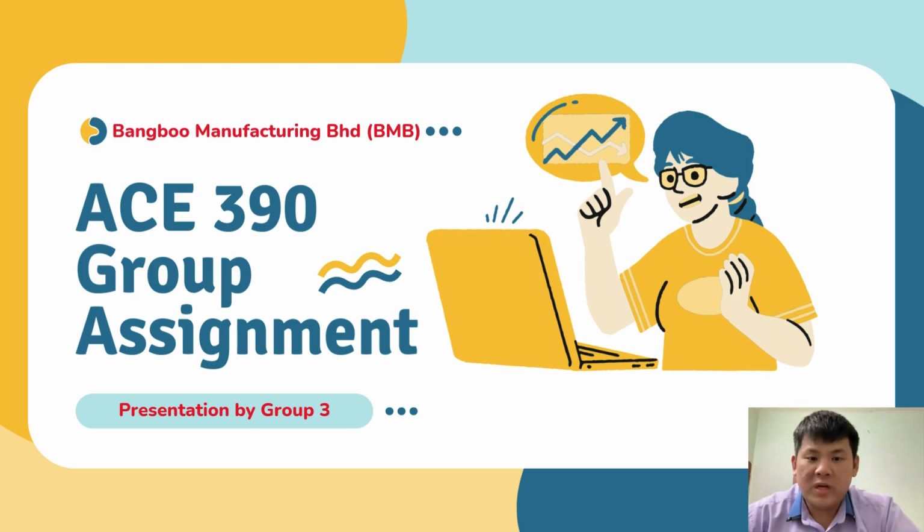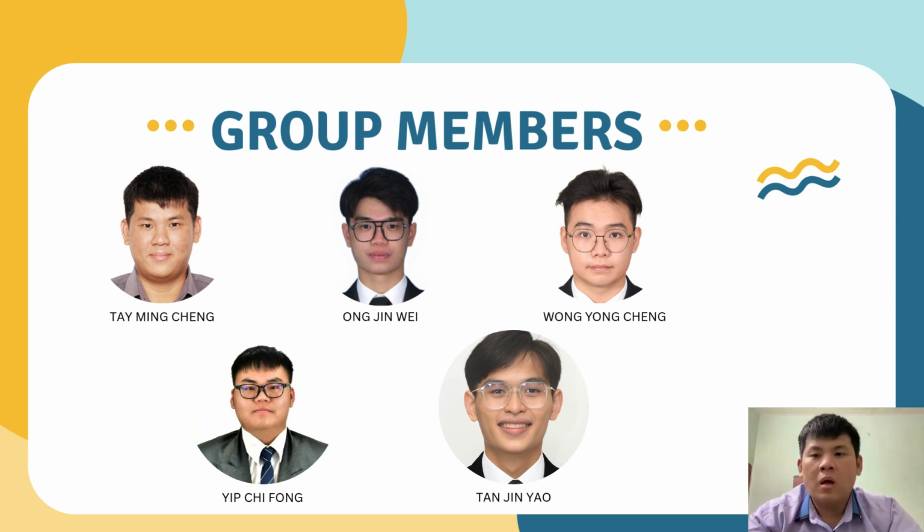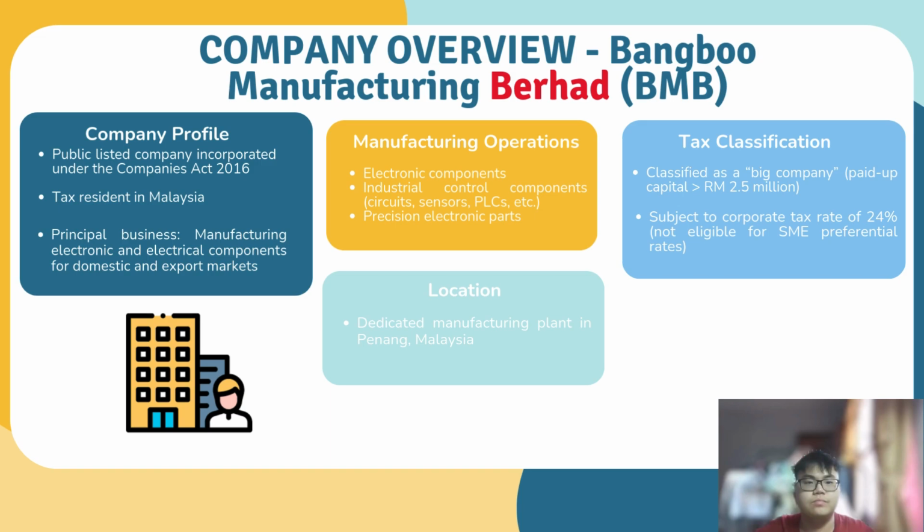We are from Group 3 and today we will present our ACE390 group assignment. Our presentation focuses on tax planning of Backbone Manufacturing Berhad. Our group consists of 5 members: me, David Cheng, Ong Jing Wei, Tan Jing Yao, Wong Yong Chen, and Yip Chi Fong. I'd like to start by introducing Backbone Manufacturing Berhad, or BMB, which is a publicly listed